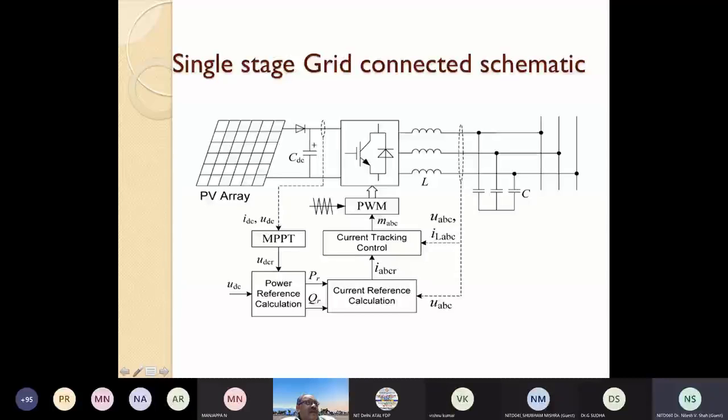Okay. Now, what is the linearity of M? We can go up to even 0.2, 0.3, something like that, right? What will be the minimum value of M that we can get? So that defines your range of operation of the DC voltage.